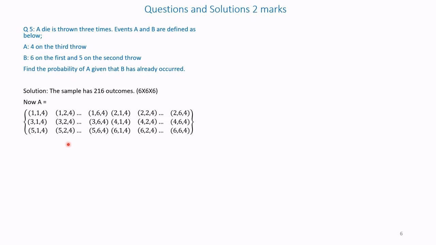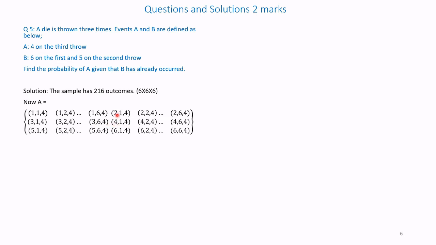Now, we will describe A as 4 on the third throw. That means we have to get number 4 on the third attempt. So, we will write all those outcomes: 1, 1, 4; 1, 2, 4; 1, 6, 4; 2, 1, 4; 2, 2, 4, etc., 2, 6, 4; 3, 1, 4; 3, 2, 4, etc., 3, 6, 4.